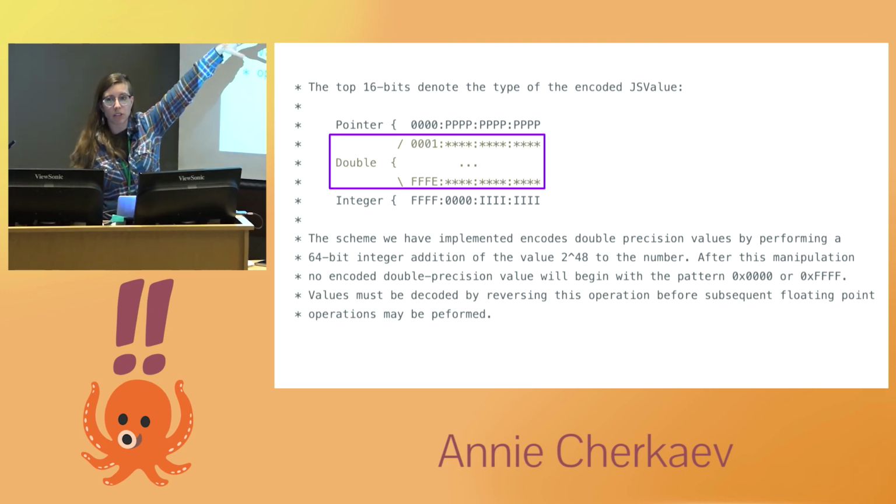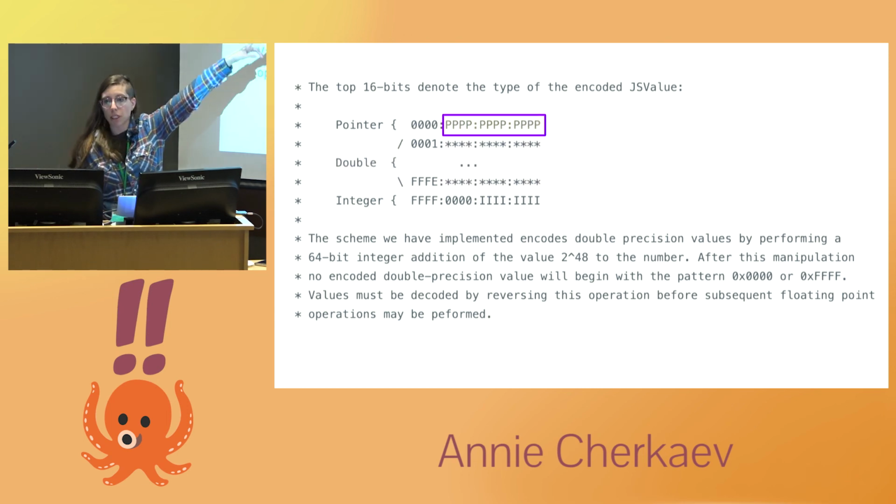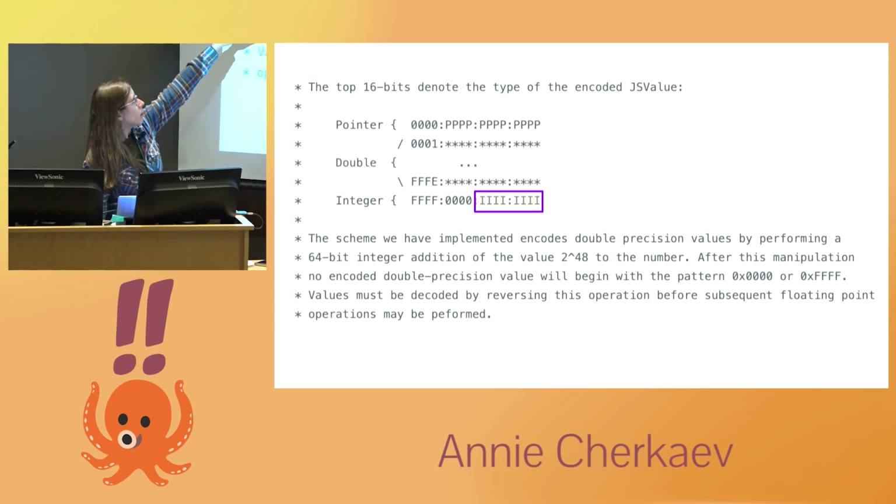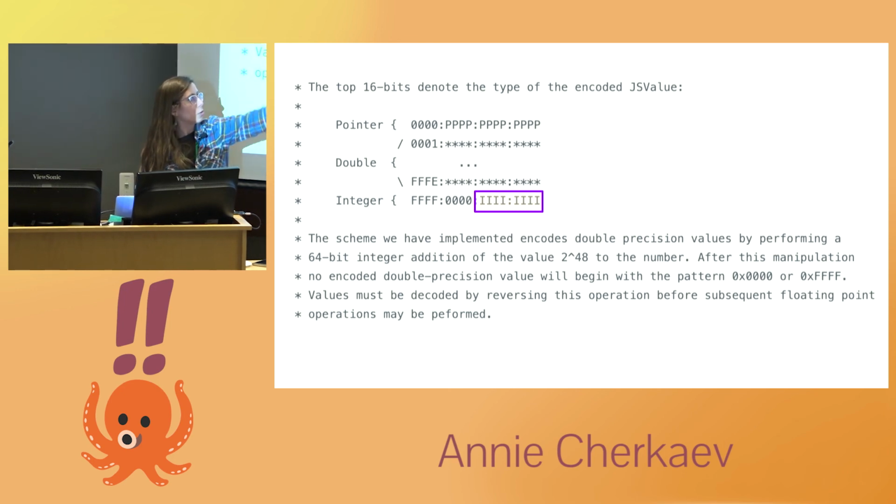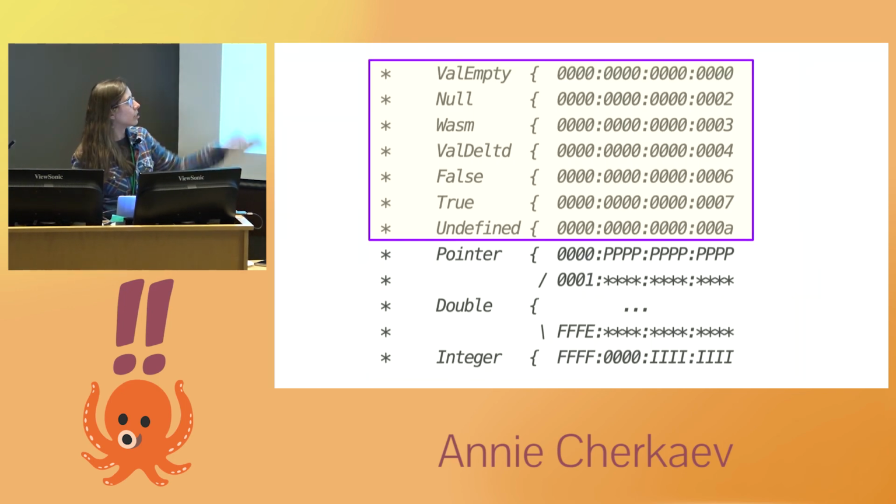So these are the encodings that they use. Doubles take up most of the available bit range. And then they have a pointer type. So these are the 48-bit pointers that we talked about. And then integers, these are 32-bit integers. And then the entire scheme looks like this. And the values at the top are these undefined and Boolean and et cetera values. So it all fits. It all works.